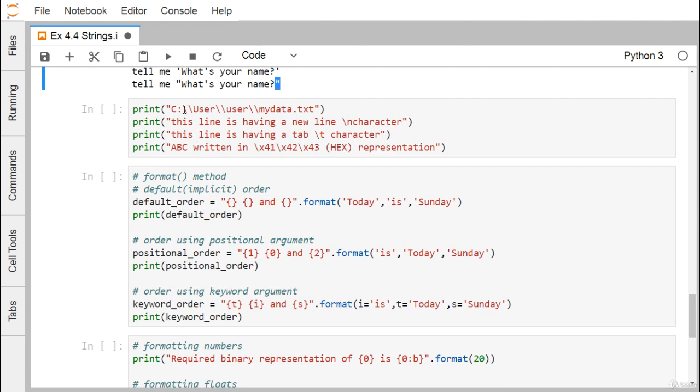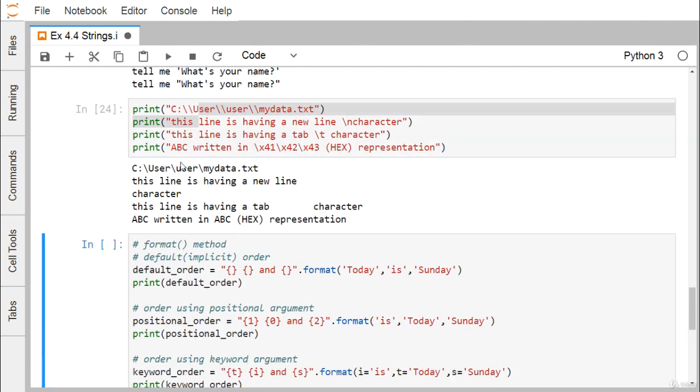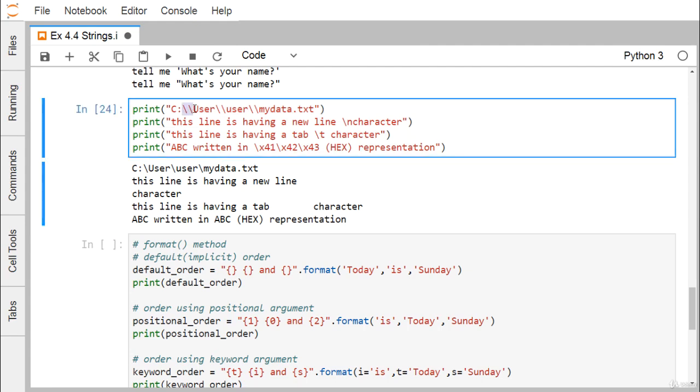Next we are going for this. Here you see there is a print, I want to make it printed. Whenever we have a double slash, it will print as a single slash here. You can find we are printing this one as a single slash, but actually in the string we have the double slash. This print has a new line, that is a slash n, so it will go to the next line. We have this slash t, that is a tab, which is a separation of 8 characters.